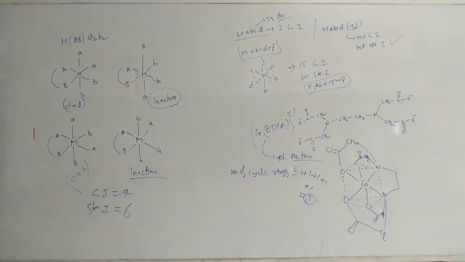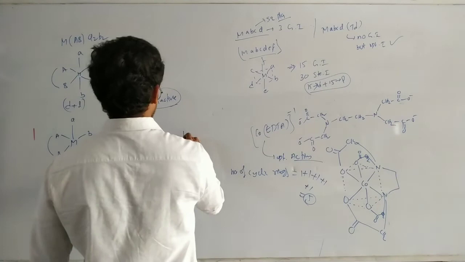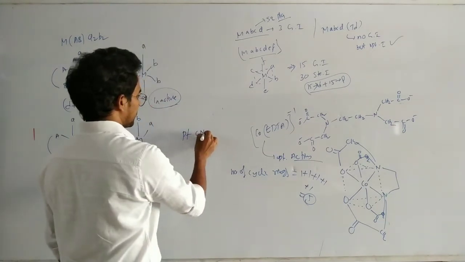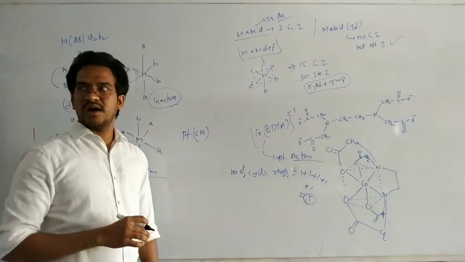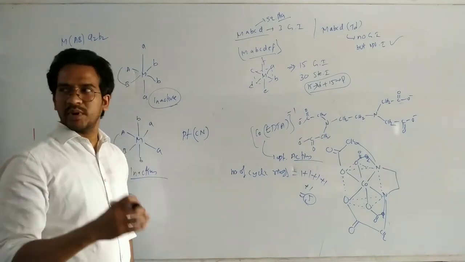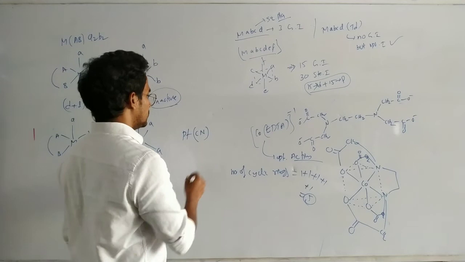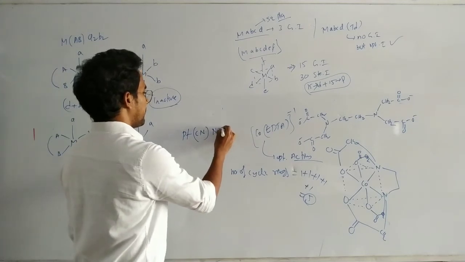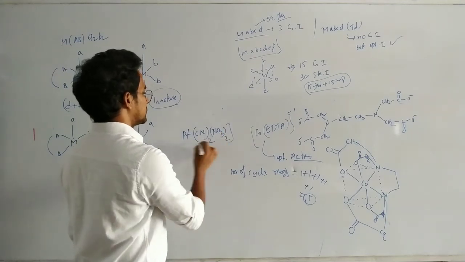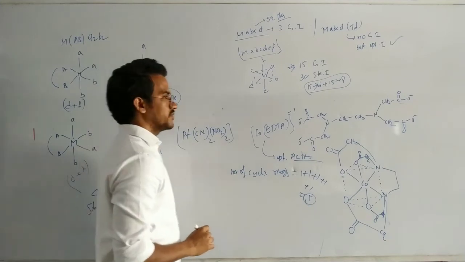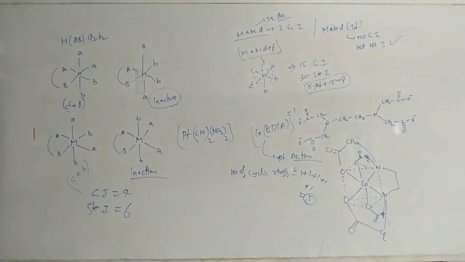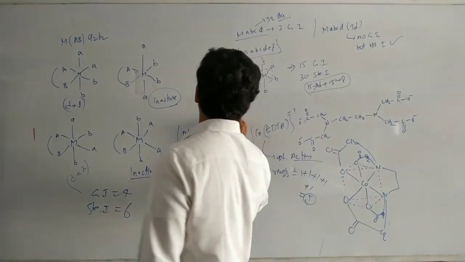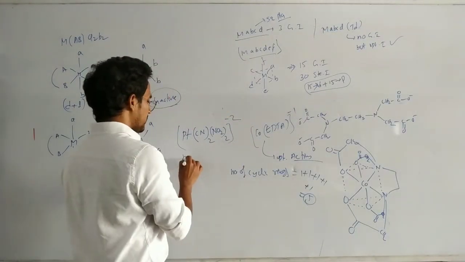Here is one question, on Pt(CN). I have already given this question, where I asked only for the number of linkage isomers. Now the complex has NO2 and CN twice, and it is a square planar complex with charge minus 2.